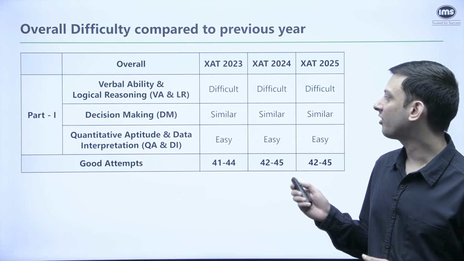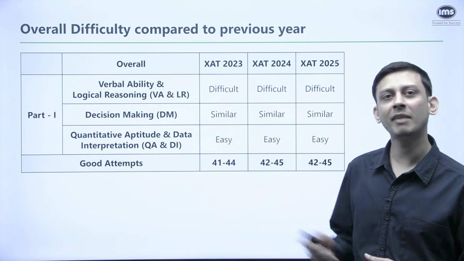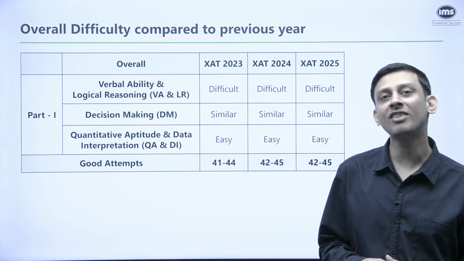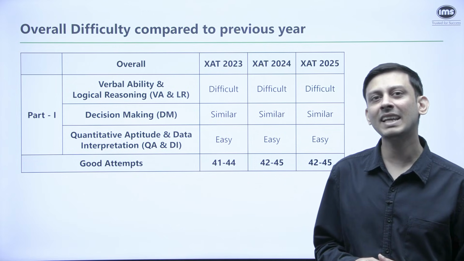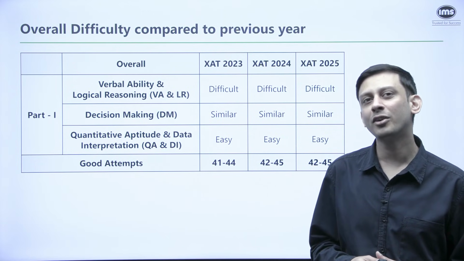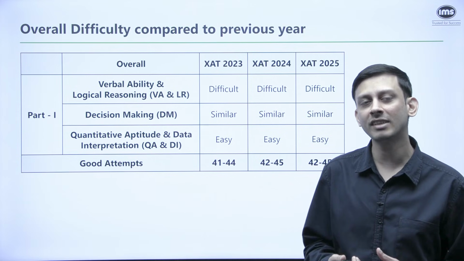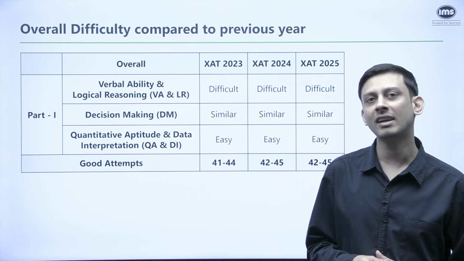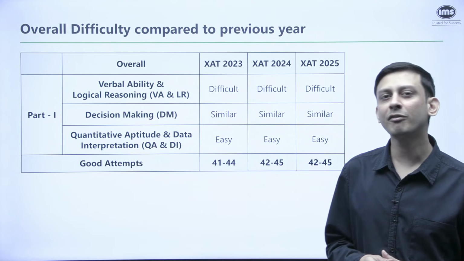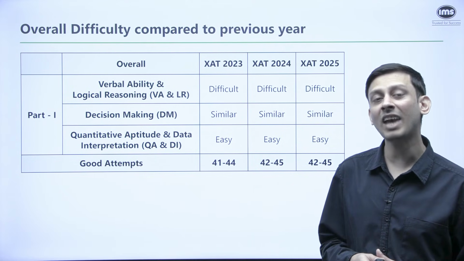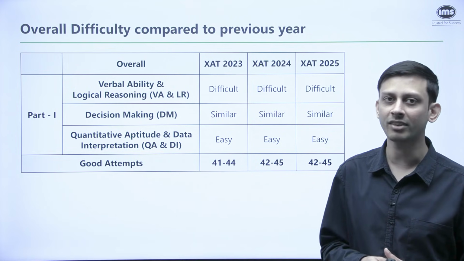And if you look at decision making, we saw a similar difficulty level in the last 3 years. Now, by similar, we mean that it has been similarly challenging, because decision making is a section that has always been a bit of a challenge due to the subjective nature of the section. So we'll talk about it when we come to this section specifically. But as of now, we can only say that in each of the last 3 years, it has been a pretty challenging and similarly challenging section.